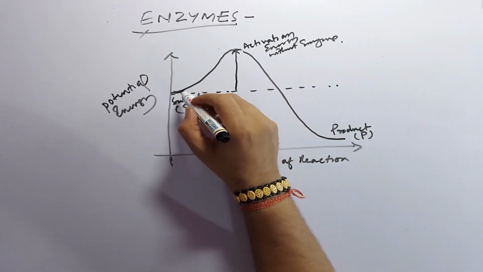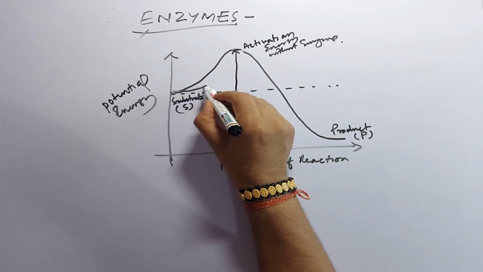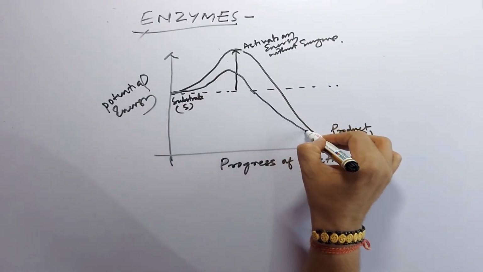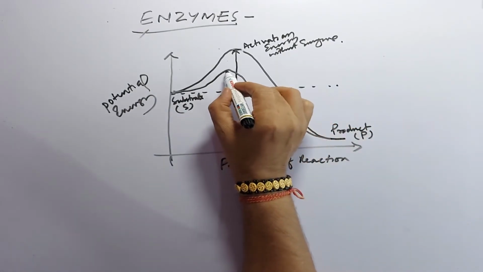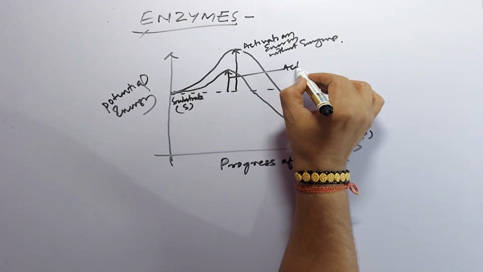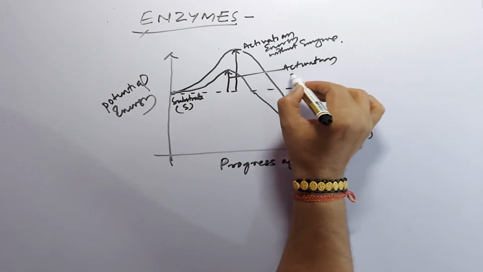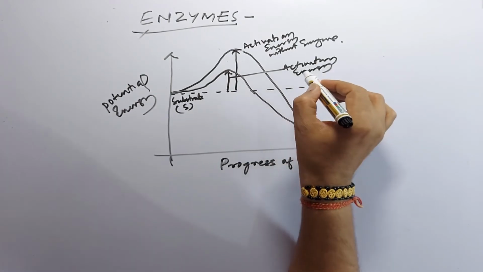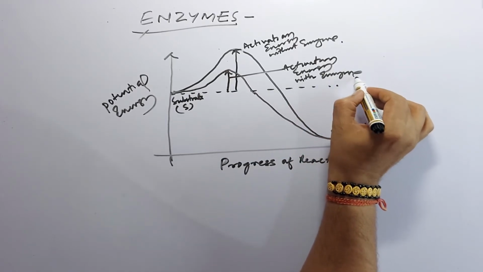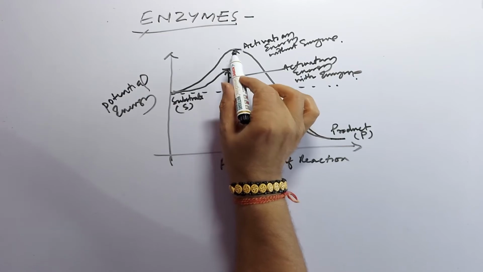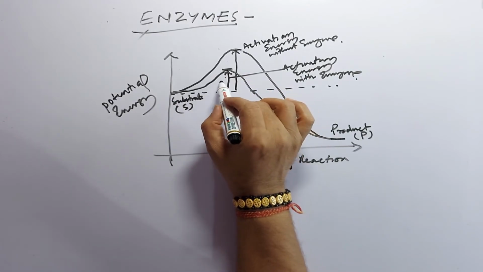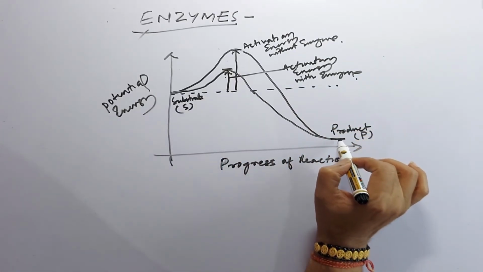But when enzyme is added, this type of graph will be there. This is the activation energy with enzyme, which clearly marks a decrease in activation energy, meaning less energy is required to convert into products.